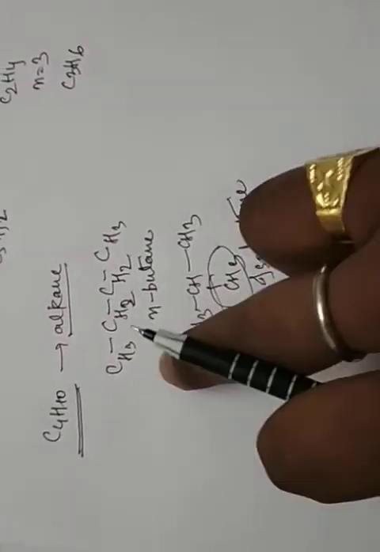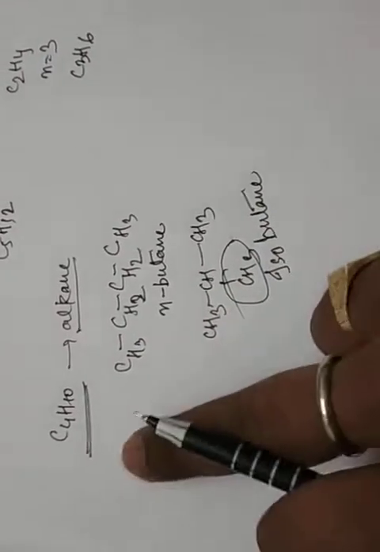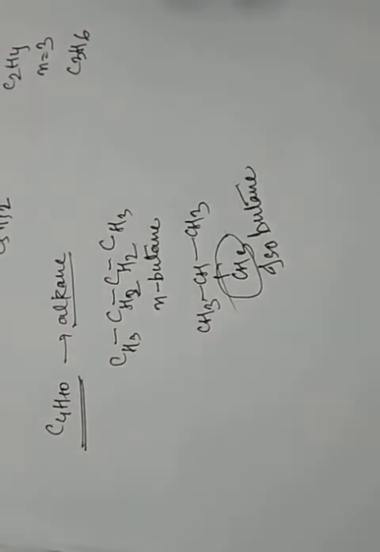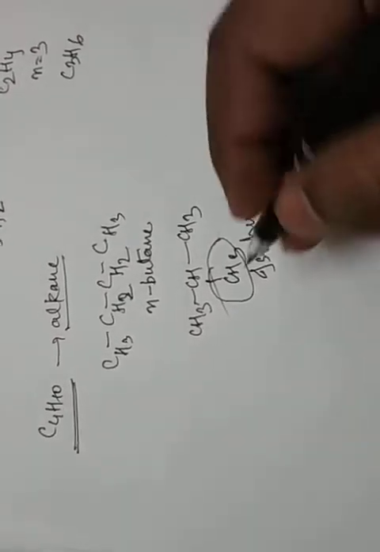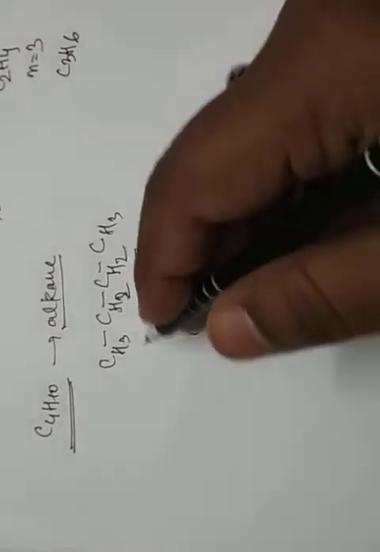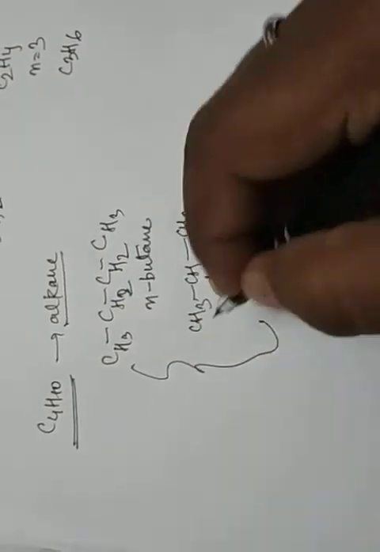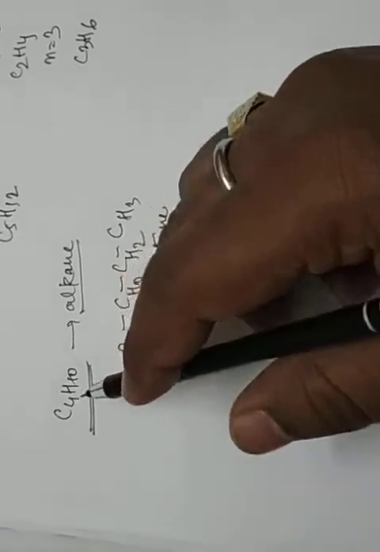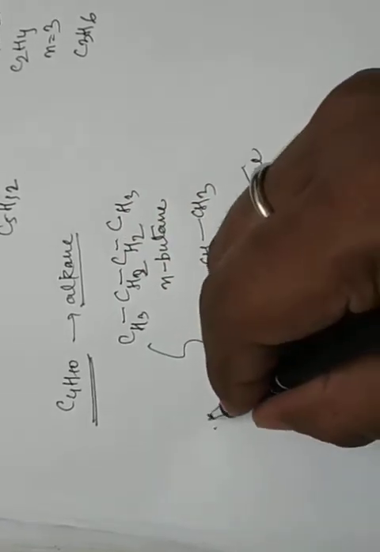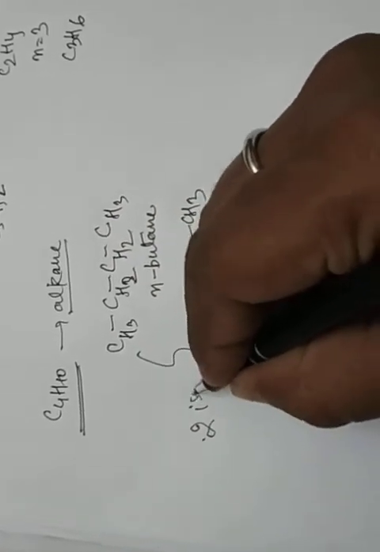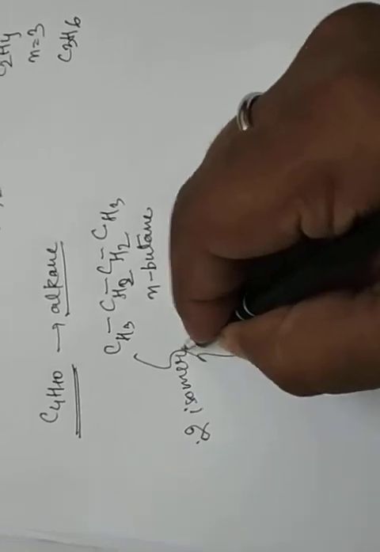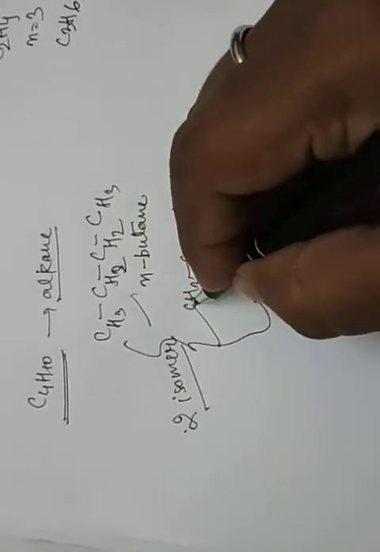So only 2 structures are present in C4H10. No other structure. Suppose this CH3 is there, this is also the same formula. So how many isomers are formed in C4H10? Only 2 isomers.